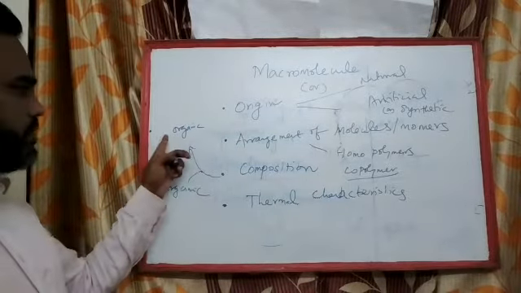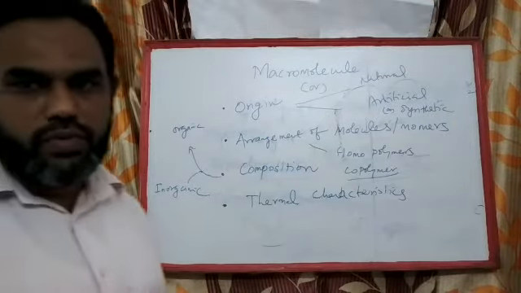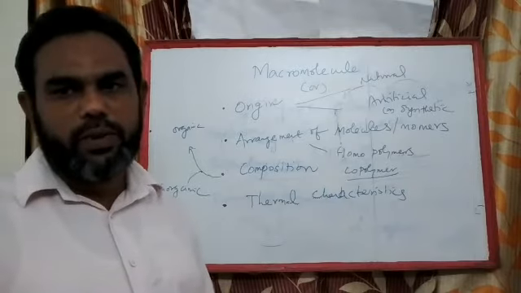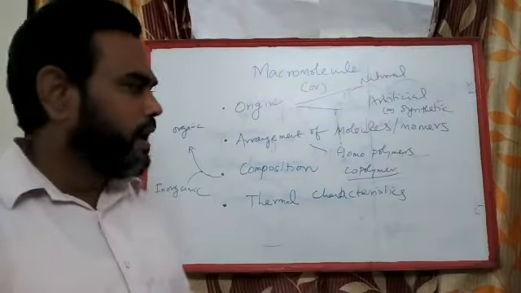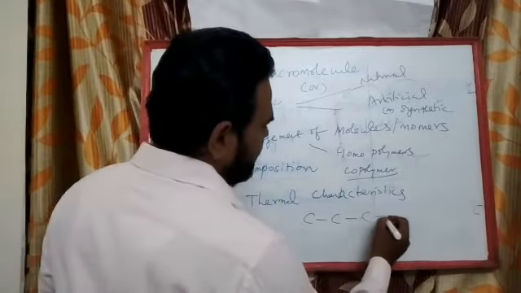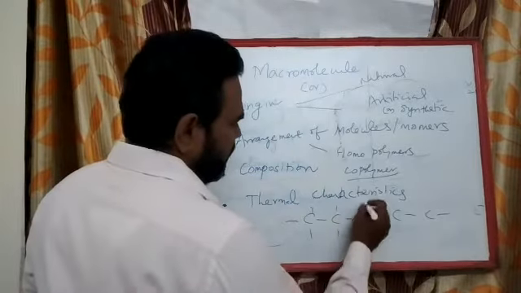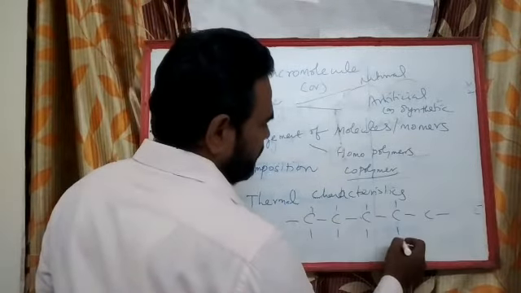If the backbone chain is made up of carbon, say for example polyethylene, polypropylene, polybutylene, what is meant by a backbone? The basic chain or fundamental chain in the polymeric species is called a backbone.